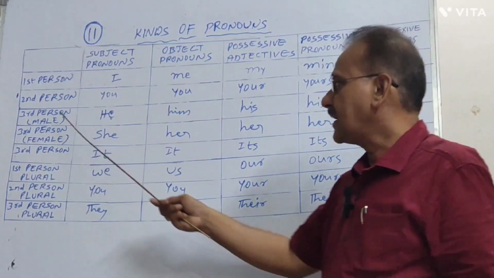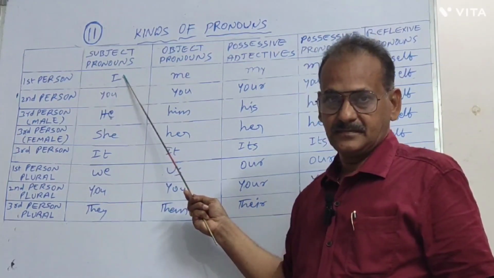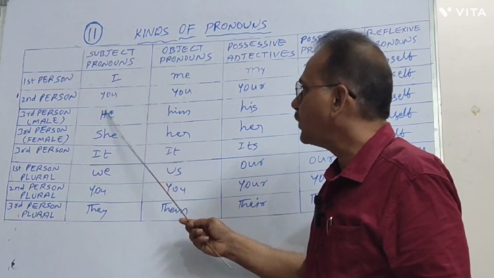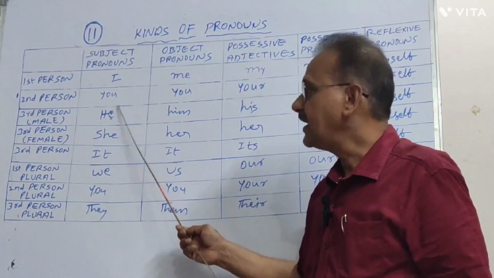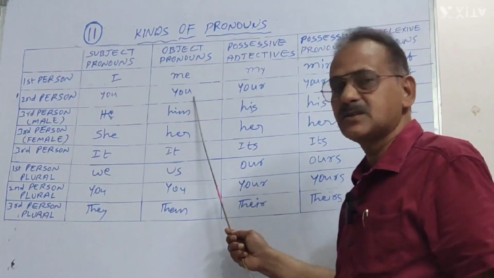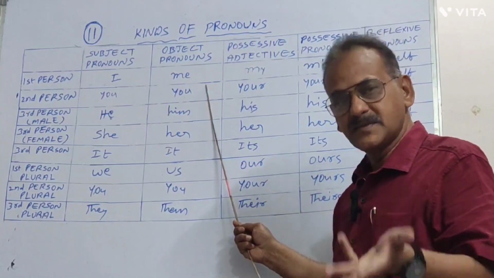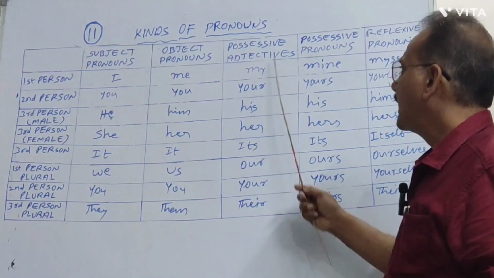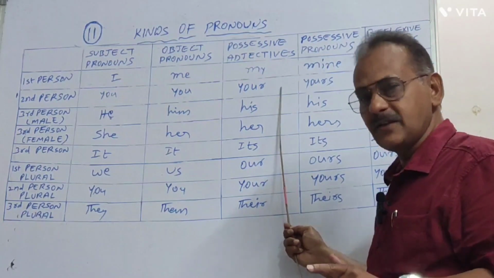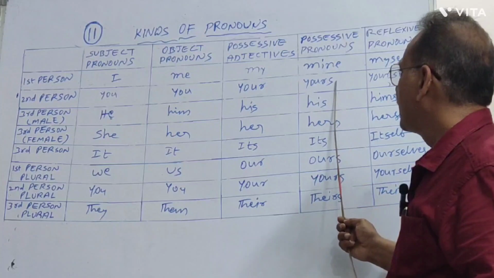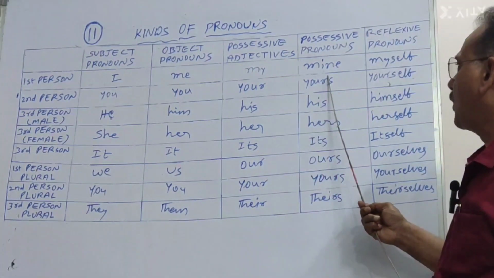Let us see the second person pronoun. You is the second person, and this you is called a subject pronoun. In object pronouns, you carries on as it is. In possessive adjective, it becomes your, and yours is the possessive pronoun.